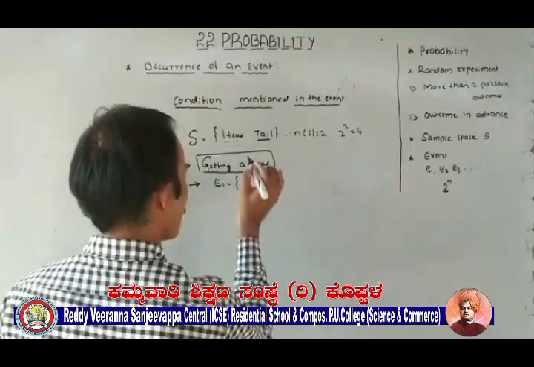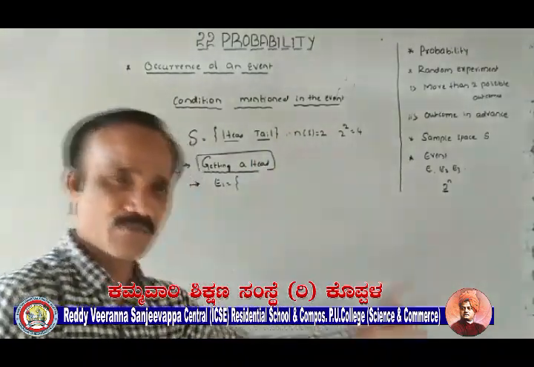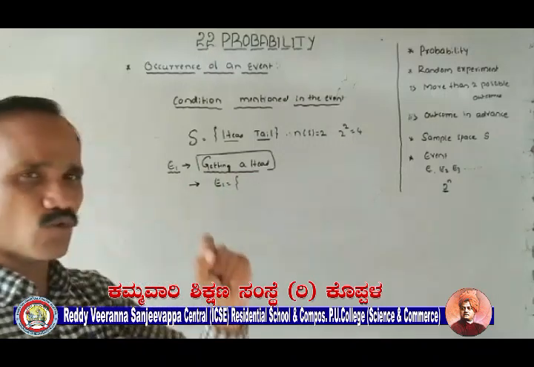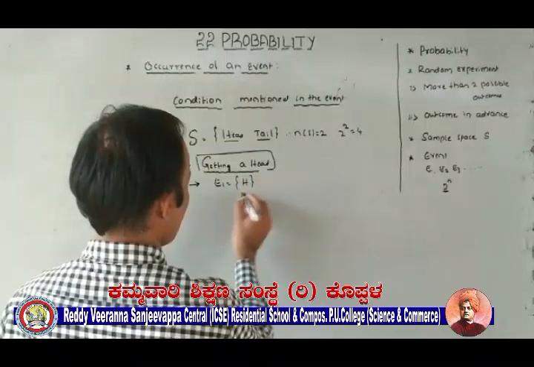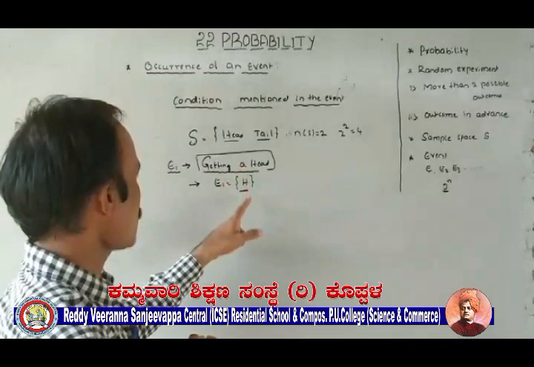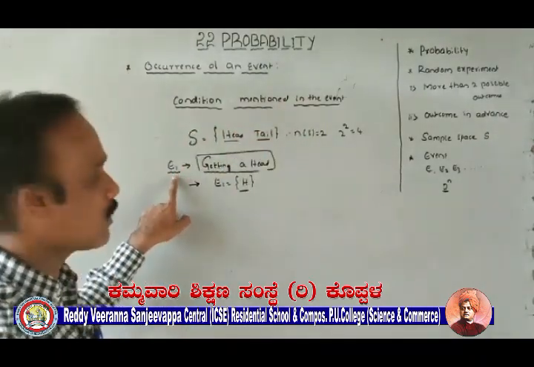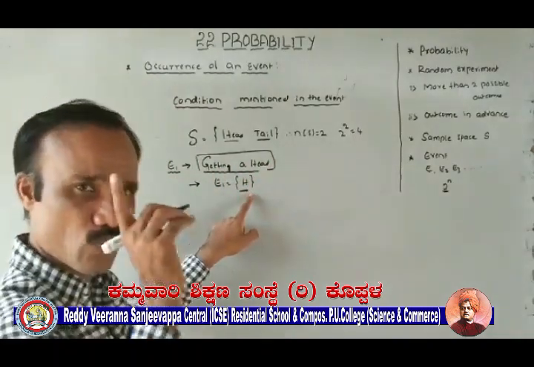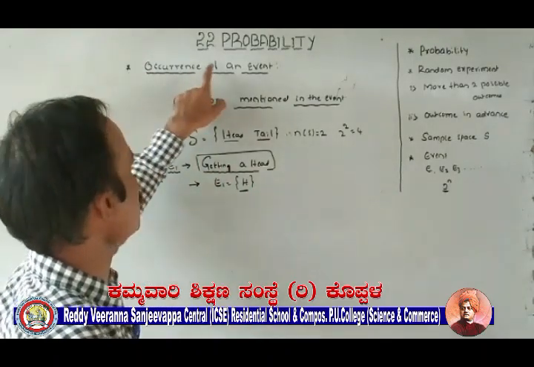So the condition is also called the description of the event. For getting a head, you have to select only head. So this result satisfies the condition mentioned in the event. What is the condition here? Getting head. Getting head means only head, we have only one option. Therefore this is called occurrence of an event.